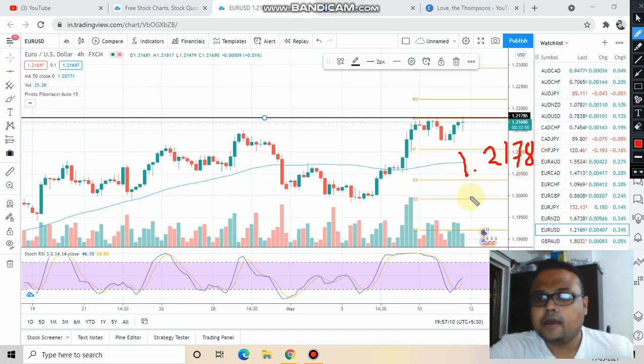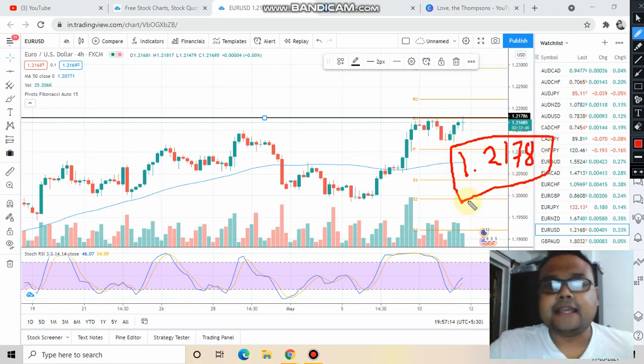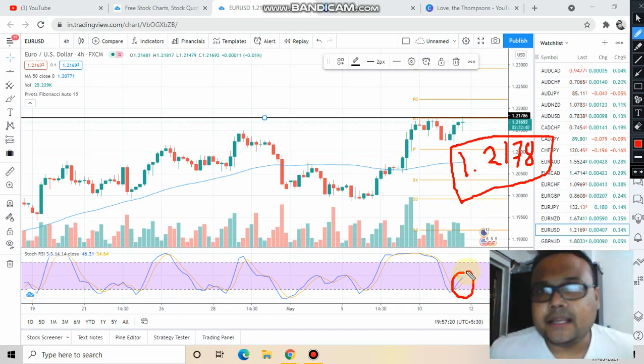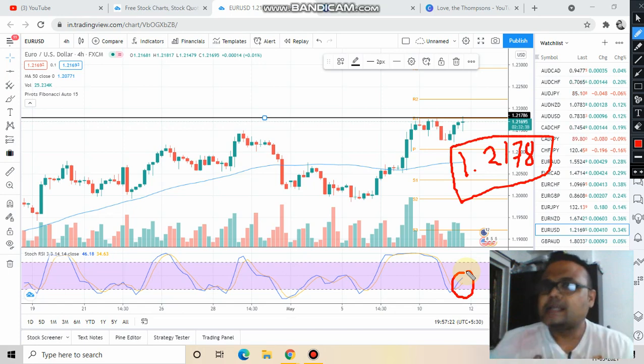We can see that right now the market is almost standing at the support, and the stochastic RSI is also going towards the upside. So considering all the possibilities and probabilities, there is a high chance that the market will cross this level. Until and unless the market crosses this level, we will not be looking for any buying opportunity, because our risk to reward ratio does not match. This is not our area of value.